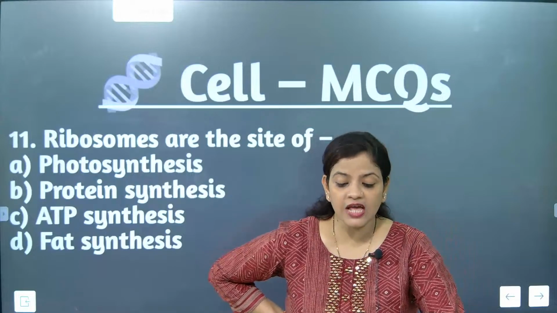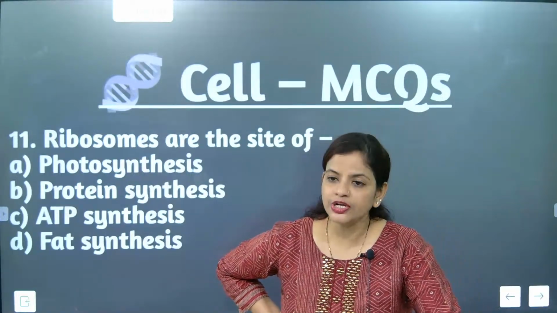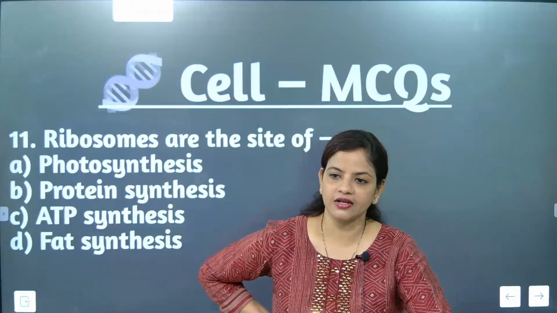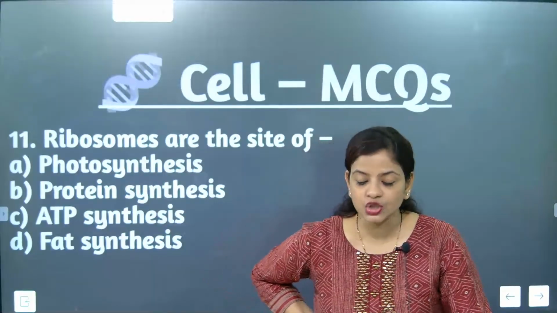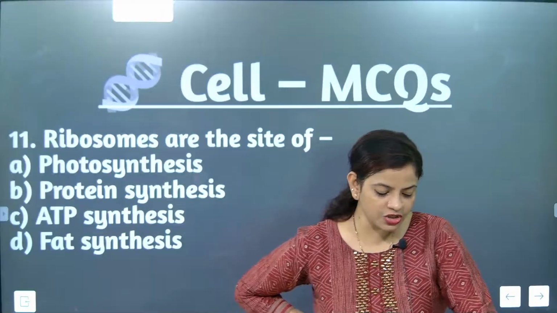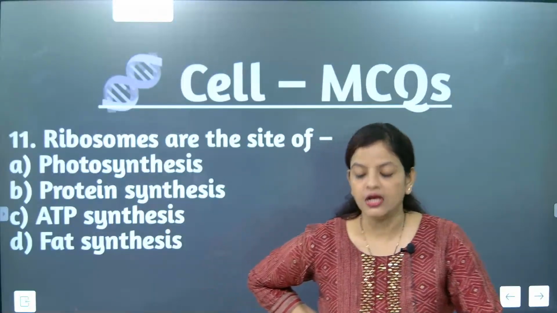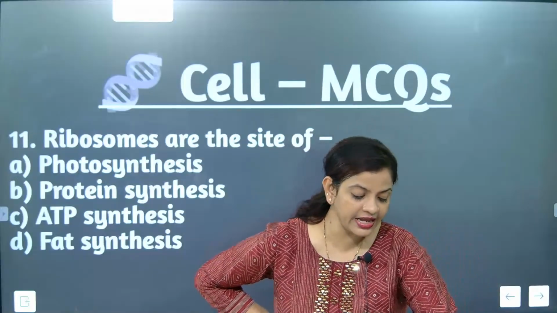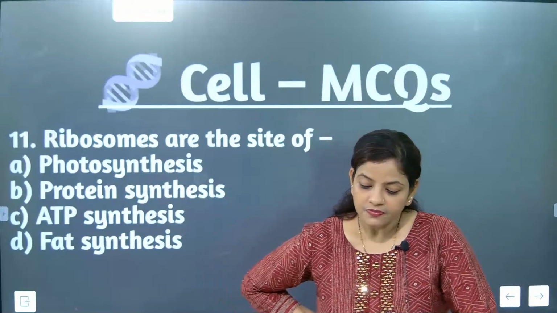So which type of endoplasmic reticulum are they attached to? Are ribosomes attached to RER or SER? RER, rough endoplasmic reticulum. Remember the next important point: the major constituents of ribosomes are RNA. Okay. Now, very good, beta.